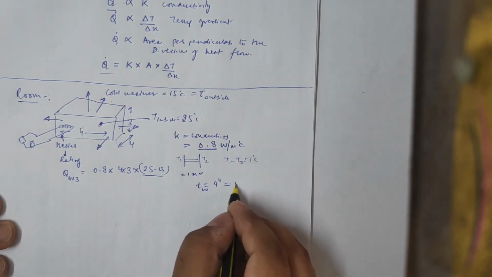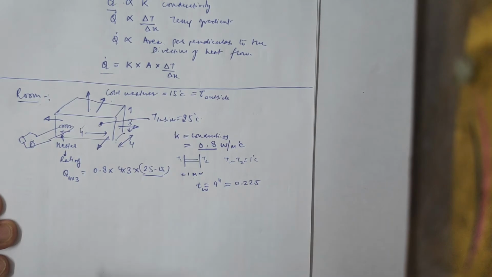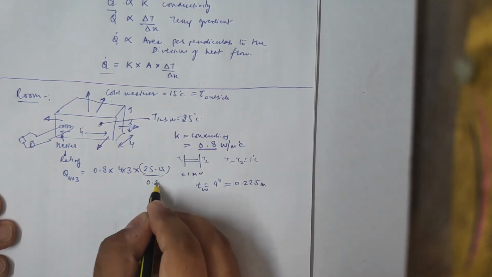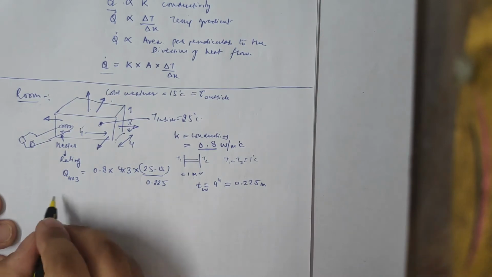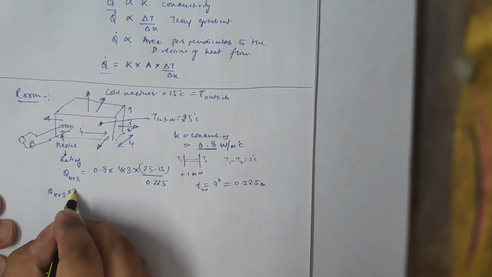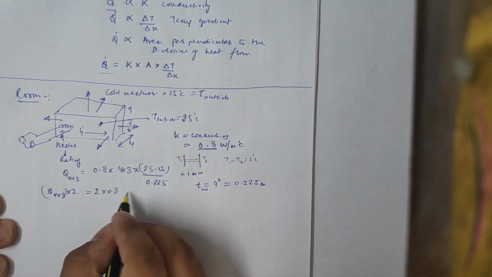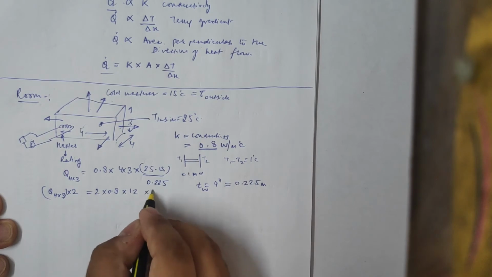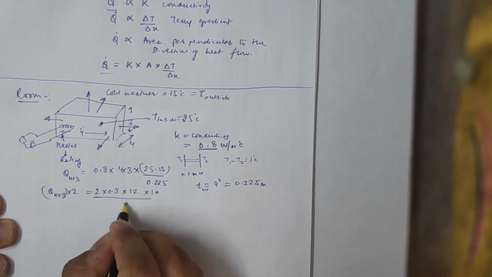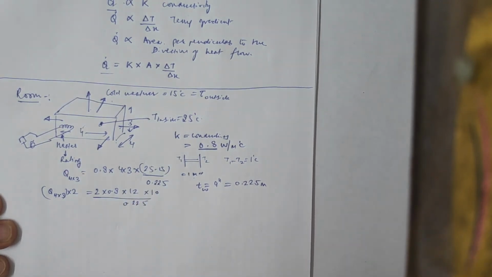Convert 9 inches into meter, it is usually 0.225 meters, right? Divided by 0.225 meter. So the heat transfer from a 4 into 3 wall, which is 2 in number, will be 2 into 0.8 into 12 into 10 divided by 0.225.